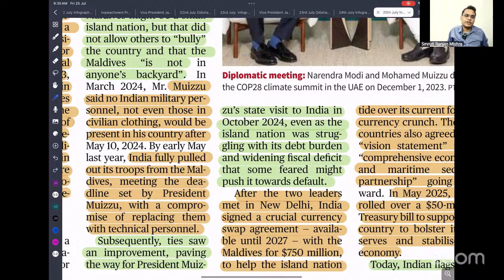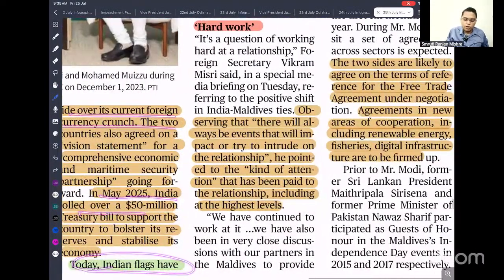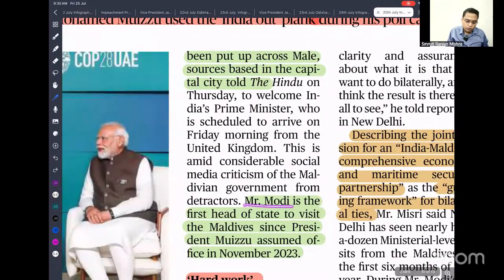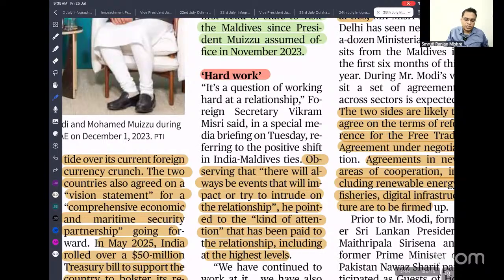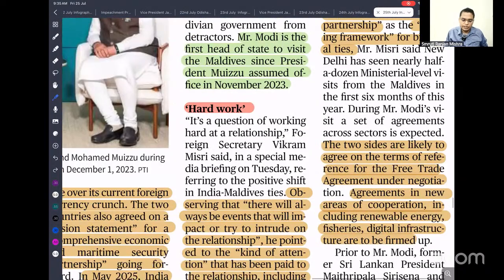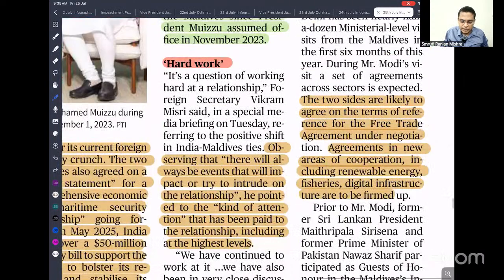When the island nation faced a severe debt crisis, India helped them a lot, like with a Maldives 750 billion help to tide the island nation over its foreign currency shortage. We are also providing grants. Okay? Today Indian flags have been flown all over the Maldives. Because of this meeting, Mr. Modi is the first head of state to visit the Maldives since President Muizzu assumed office. So you can say that because of hard work and effort, we have restored the relationship, describing a joint vision of an India-Maldives comprehensive economic and maritime security partnership, guiding the framework for bilateral ties. So our relations have been improving a lot.